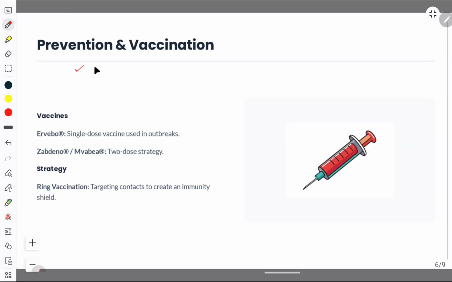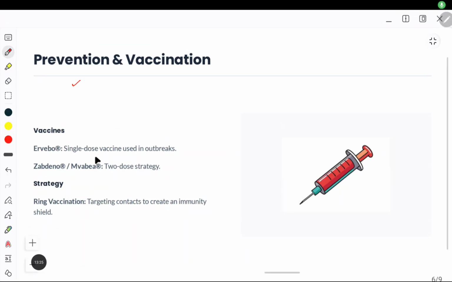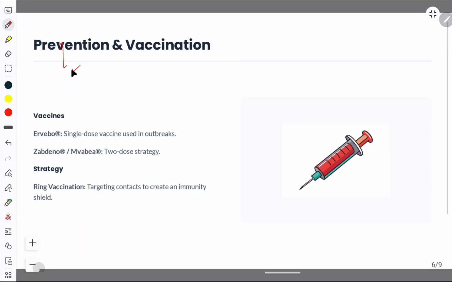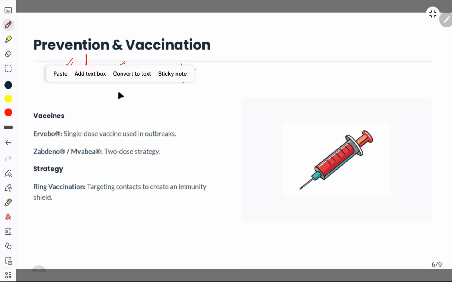Next, the prevention and vaccinations. Give me a second. Talking about its prevention and the vaccinations. Prevention, how it can be prevented. So what we have to do, we have to stop the direct contact. No direct contact. How? We need to maintain hygiene, right?